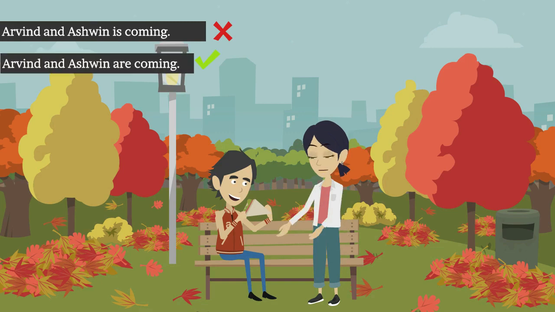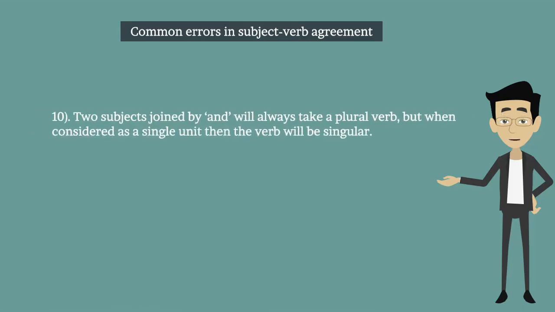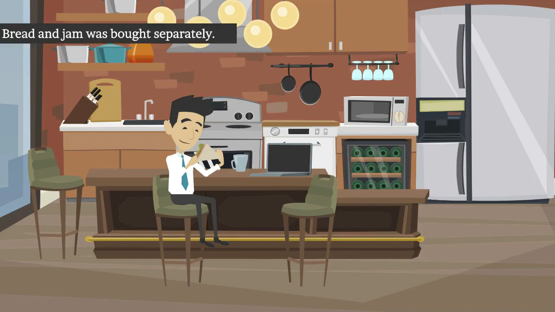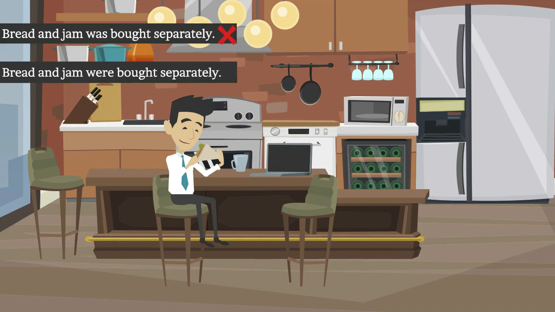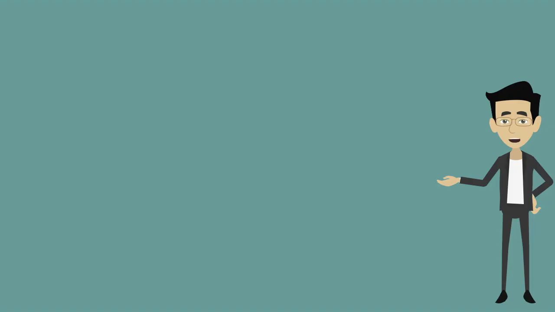This is correct. Tenth one. Two subjects joined by and will always take a plural verb, but when considered as a single unit, then the verb will be singular. Let's see the example. Bread and jam was bought separately. This is incorrect. Bread and jam were bought separately. This is correct. Now let's see the errors in use of verbs.